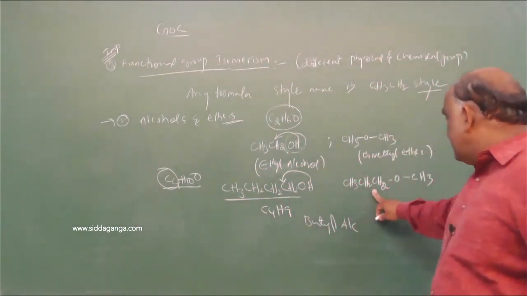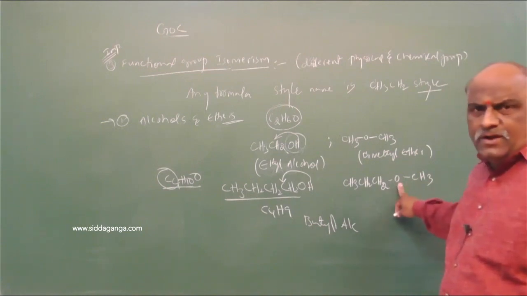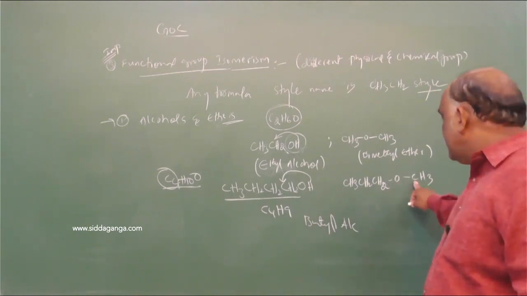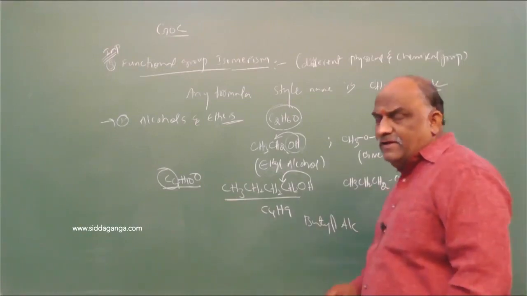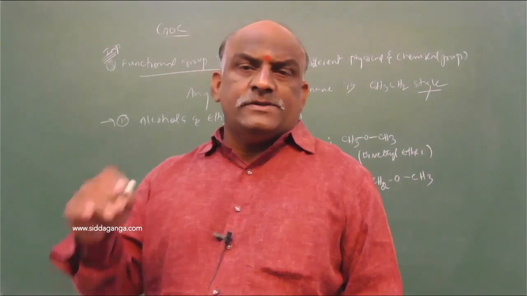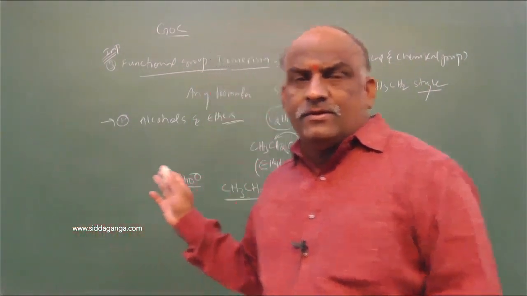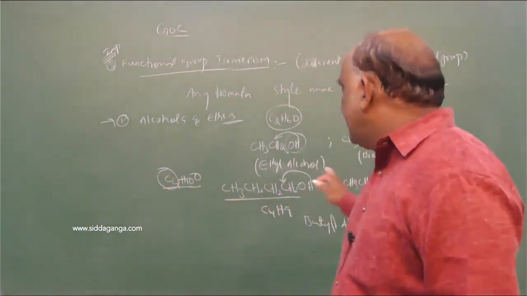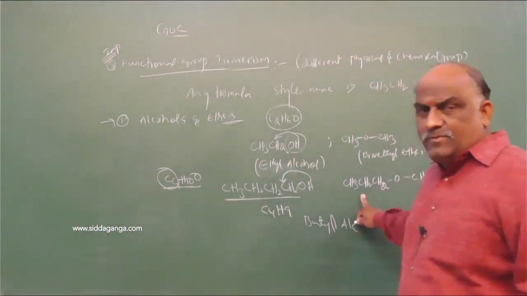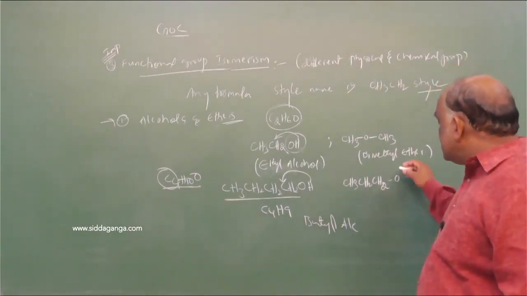It is a propyl. This is methyl propyl ether, according to common name. But what is the IUPAC name? IUPAC is methoxypropane. The alkyl group with the lower number of carbons is named as oxy, and the higher alkyl group is named as alkane. This is for ethers. So it is called methoxypropane.